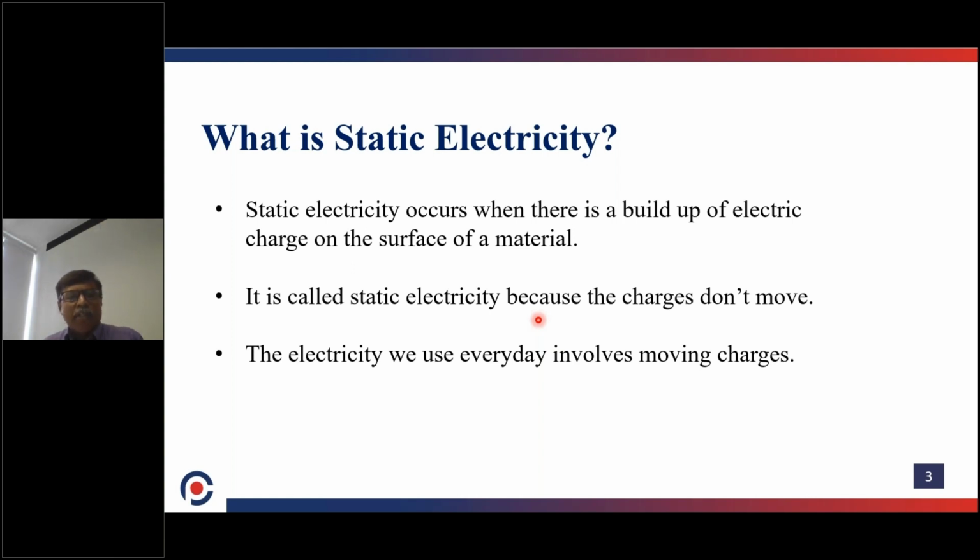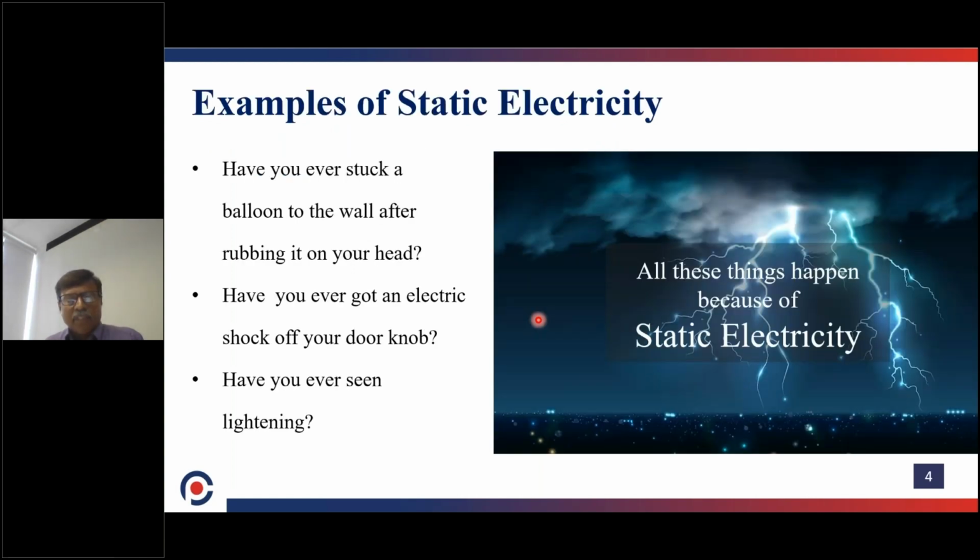Now the examples of static electricity. Normally, we rub a balloon on the head and leave it, and it is attracted towards the wall. This is due to the stationary charge generated during this process. How do we get an electric shock?